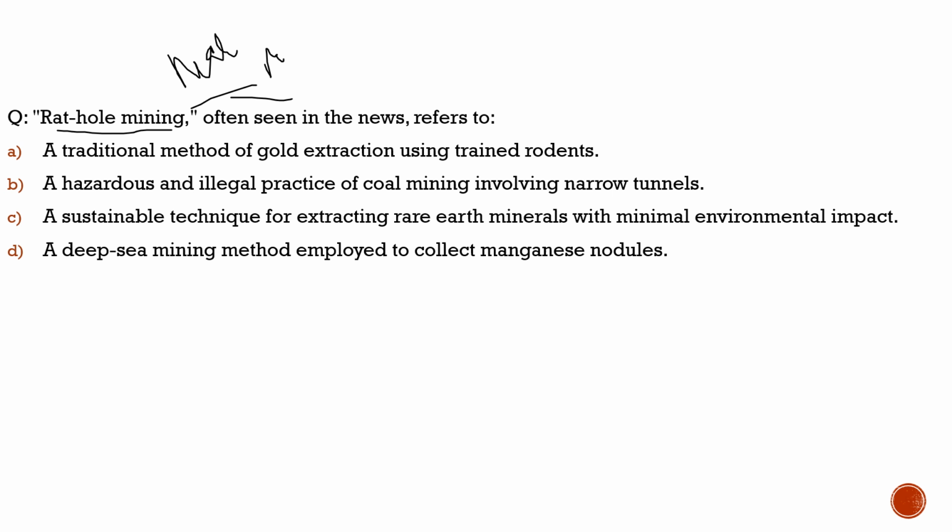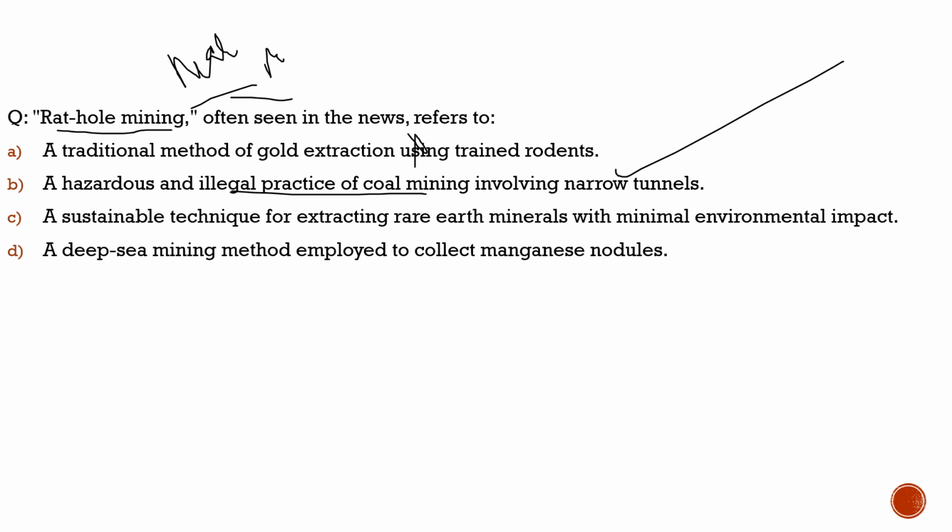As there was discussion over it, I thought let's remind what rat hole mining is about. The question says rat hole mining, often seen in the news, refers to first, a traditional method of gold extraction using trained rodents. Incorrect. Second, a hazardous and illegal practice of coal mining involving narrow tunnels. 100% correct. So the correct statement would be option B.